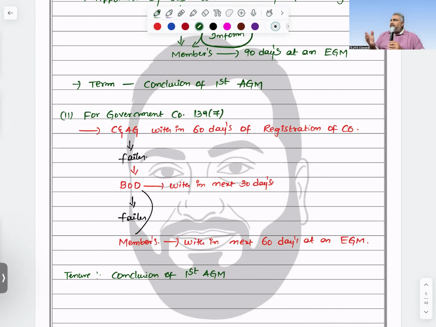So in the company law paper, there are maximum 2-3 questions where you will refer to the section number. Sir, I don't remember the section number. Please don't write it. If you write the wrong section number, two things happen: one, you don't know this section, and you don't know that section also. Combiningly, you fail in both aspects. That's the reason don't take that much risk.